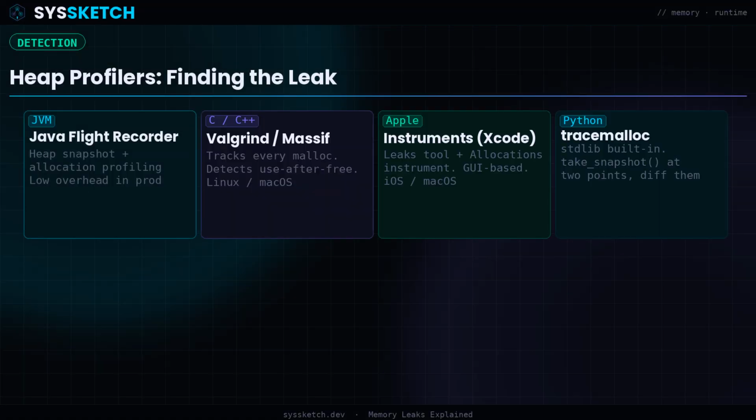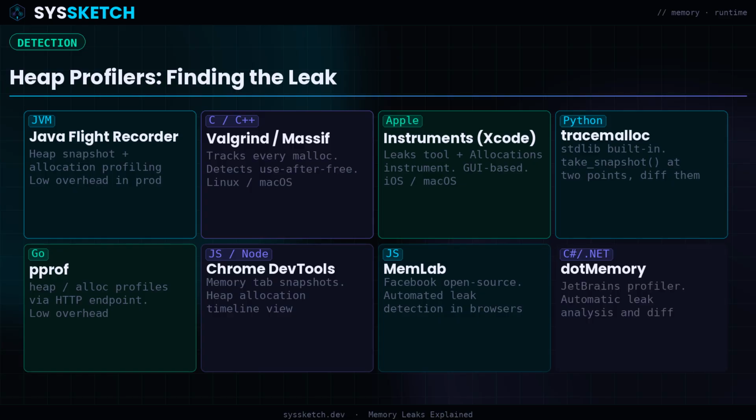Practical tools for finding leaks fall into two categories: heap profilers and allocation trackers. A heap profiler takes a snapshot of everything currently allocated, annotated with the call stack that allocated it. Tools like Java Flight Recorder, the Instruments app on Apple platforms, and Valgrind on Linux all work this way. You take two snapshots, compare them, and look for objects that grew between snapshots without a clear reason.